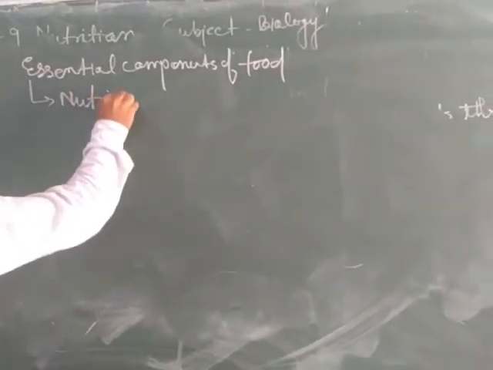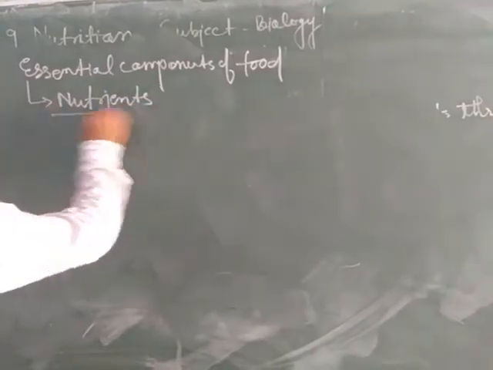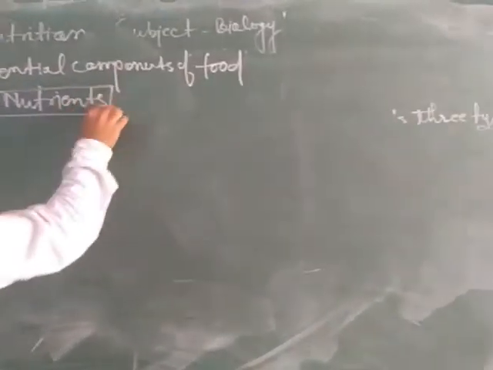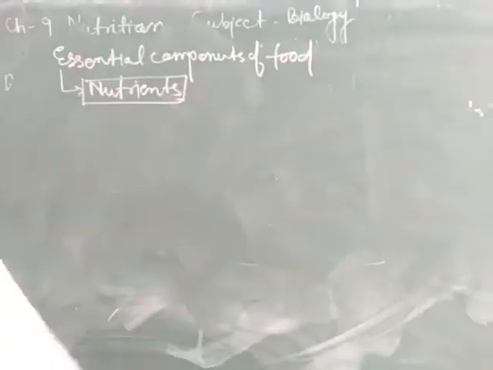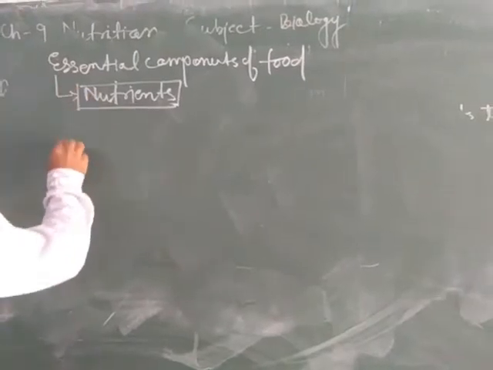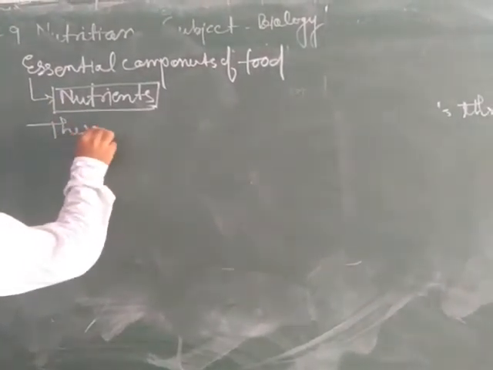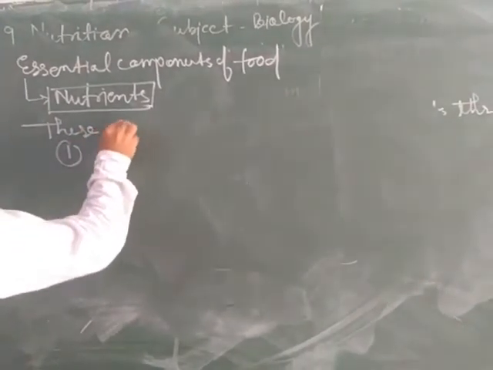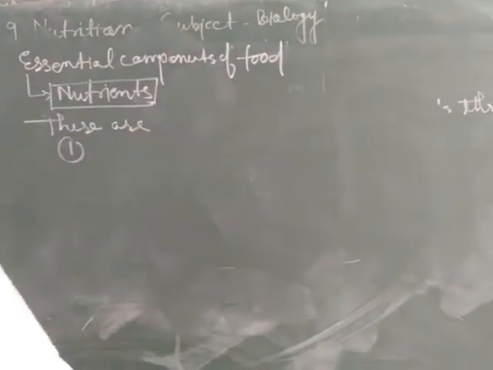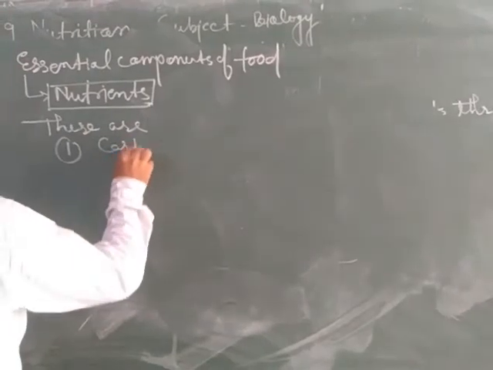What are nutrients? Those substances that are required by our body for providing different types of activity are called nutrients. The first essential component is carbohydrate.